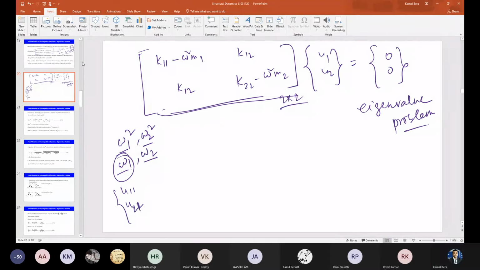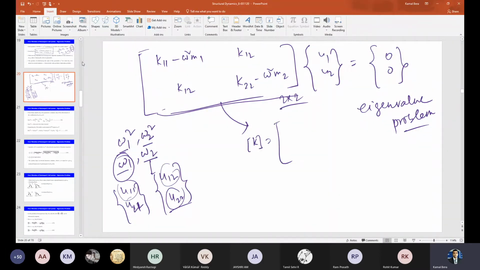Corresponding to omega 2, I get u12, u22, the second mode shape. Since the problem is homogeneous, I can find only the ratio of u12 and u22 uniquely. But this equation is nothing but, try to recollect, what is the K matrix here: K11, K12, K